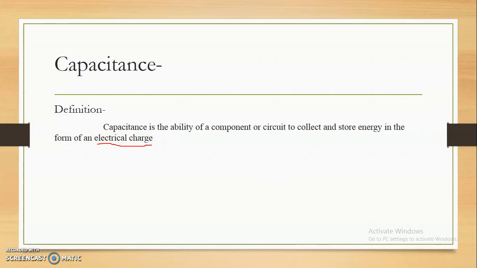Resistance deals with the electric current. Inductance deals with the opposition to the change in electric current. But capacitance deals with the storage of charge. This charge is very important. Now, what is the symbol of the capacitance? Capacitance is nothing but two parallel plates.